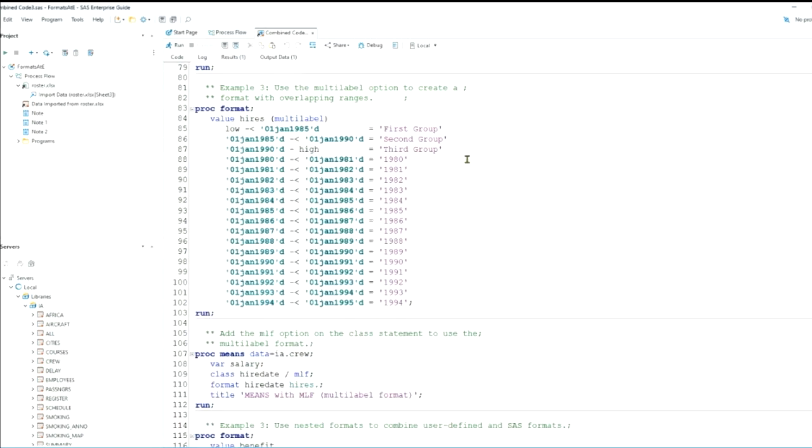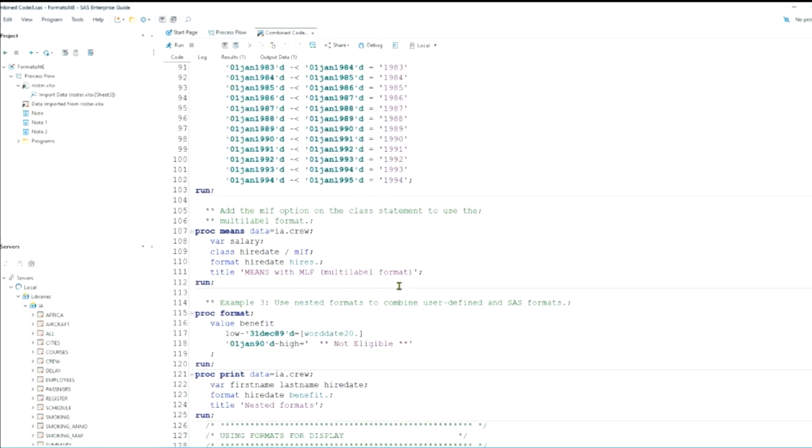Then here we have the multi-label example, where I've divided the dates into 3 groups: before January 1st, 1985, 85 to 90, and then 90 to high.